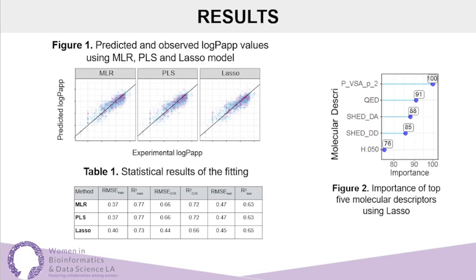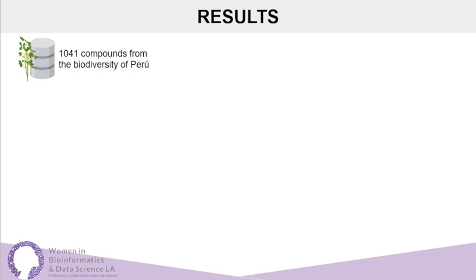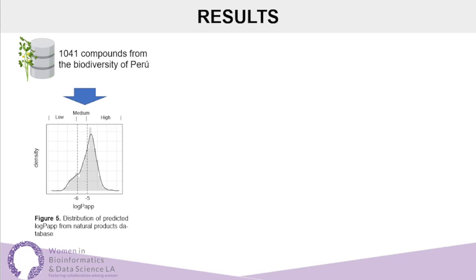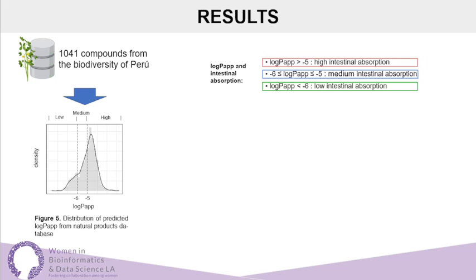Also, using the Lasso model, we found these 5 molecular descriptors to be the most important. We applied the Lasso model to obtain the apparent permeability value of 1,041 compounds of Peruvian biodiversity. In this figure, we can see the distribution of this predicted value, and we found that 59% of them showed an apparent permeability value greater than -5. So these compounds could have a high intestinal absorption.